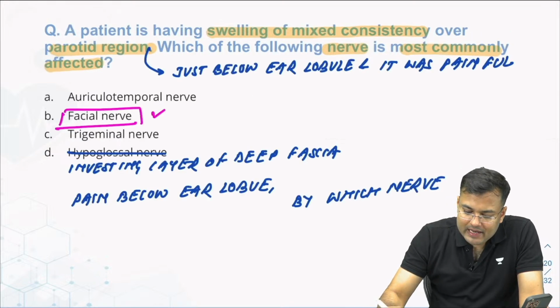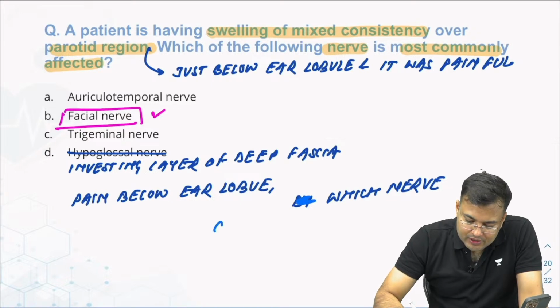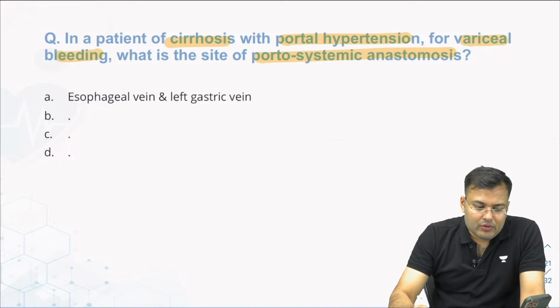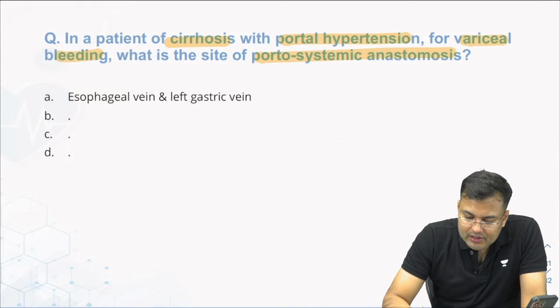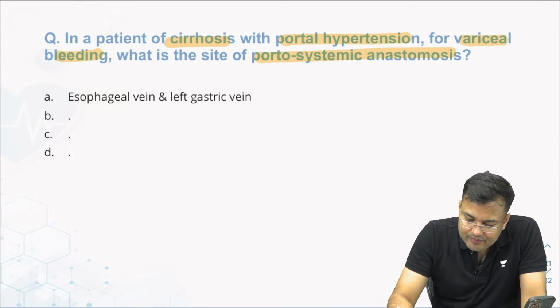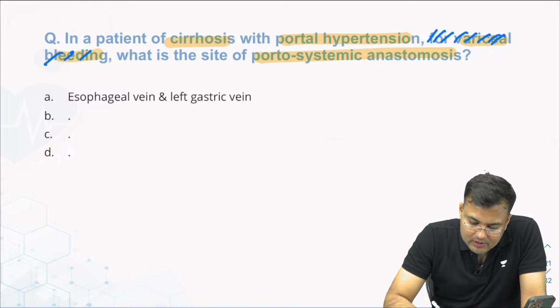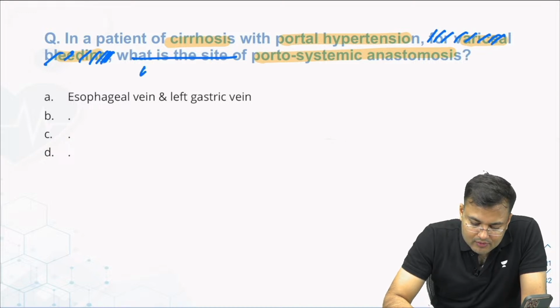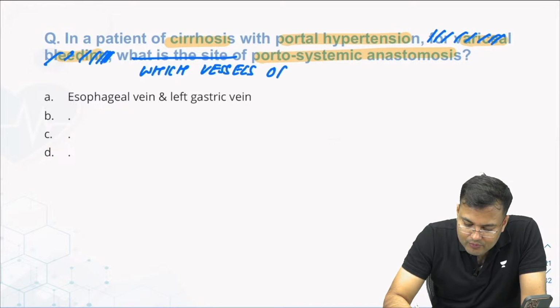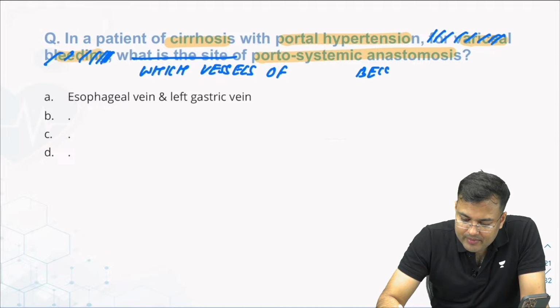Okay Pratik, which nerve carries the pain? Now tell me this question. Variceal, which vessels become prominent? In a patient of cirrhosis with portal hypertension, which vessels of portosystemic anastomosis become prominent?